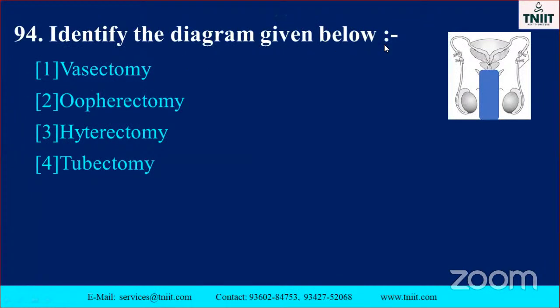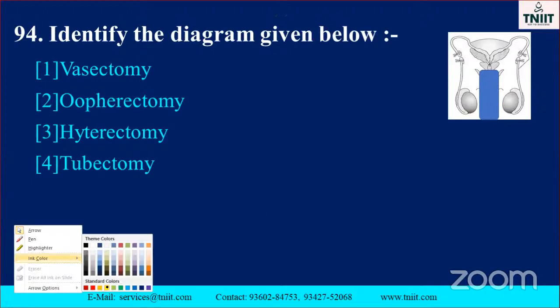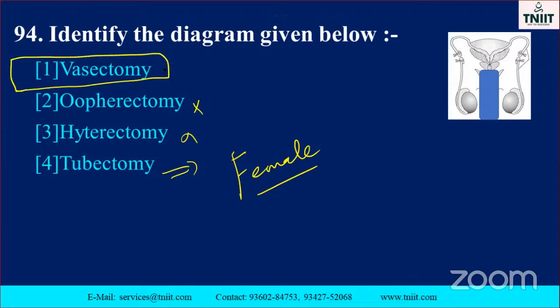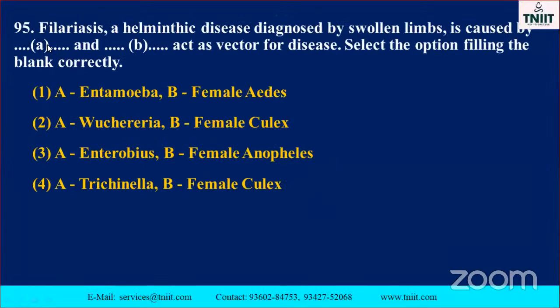Now identify the diagram given below. See the diagram. This is the male sex organ. What is this called? Vasectomy or tubectomy? Tubectomy is mostly in the female. Which one is the correct answer? Automatically you know about vasectomy. The cutting part, which part is there? Don't forget, this is very, very important. See this one, vasectomy is the correct answer. Okay, go to the next one.